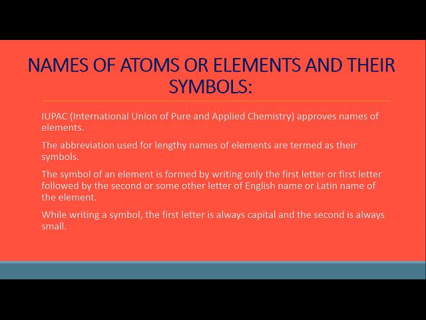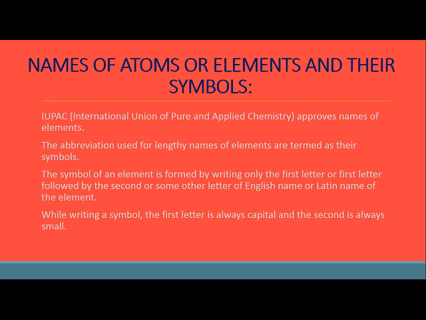For example, in your family, if let's say you are three brothers and sisters, and you are the tallest, so you get a nickname Lambu, right? Or if you are the fairest, you get some name. If you are the shortest, you get some other name. Or if you are the youngest in your family, then lovingly you are called Chotu, right? Same way, certain abbreviations were used in that time.